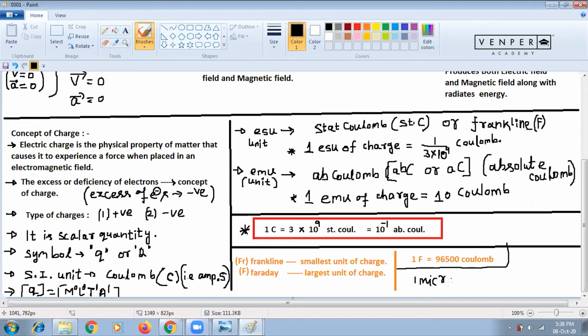1 micro means 10 to the power minus 6. And 1 nano means 10 to the power minus 9. So this type of charge also we have. So 1 nano coulomb means 10 to the power minus 9 coulomb. 1 micro coulomb means 10 to the power minus 6 coulomb.